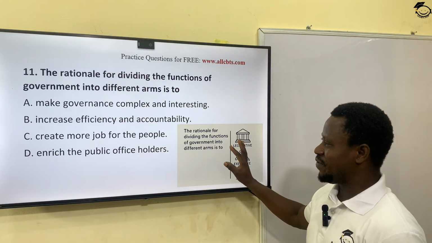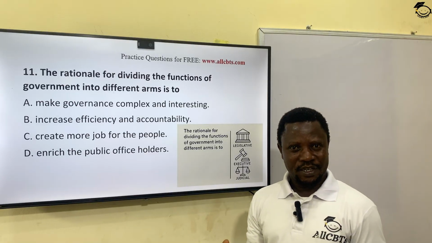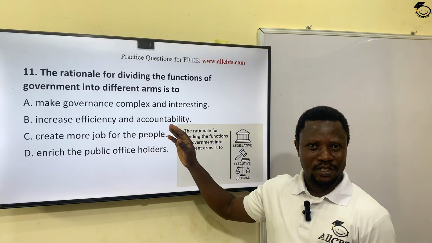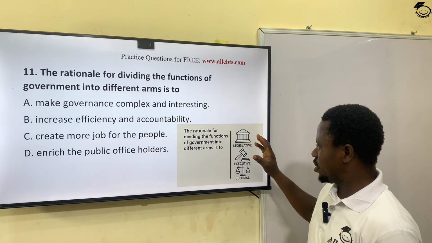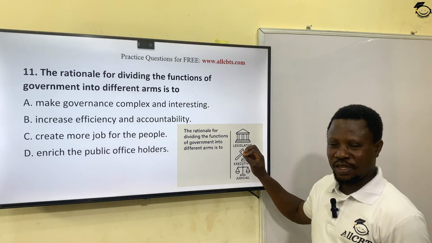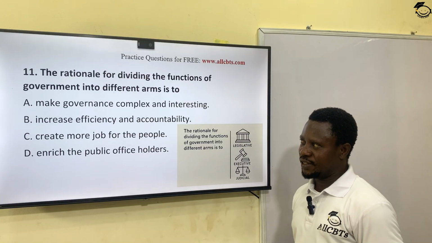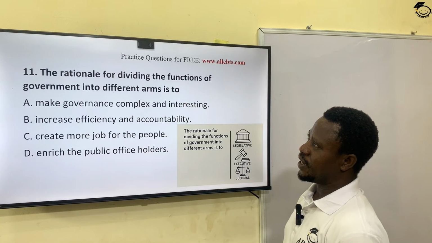The reason why we have this in form of division of labor is to increase the efficiency and the accountability of government. Each organ is assigned roles, and they're expected to be accountable for the roles they are assigned. Option B is the correct answer.